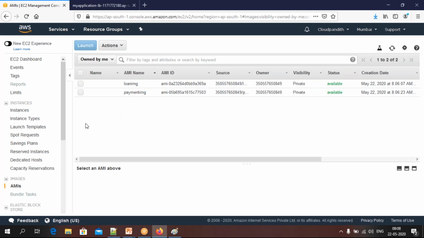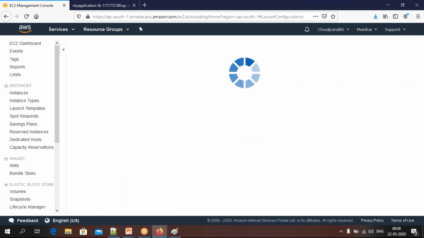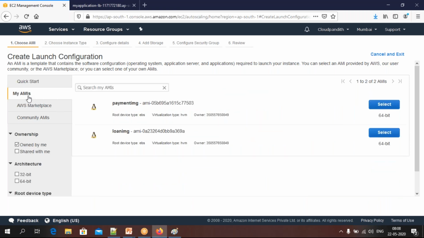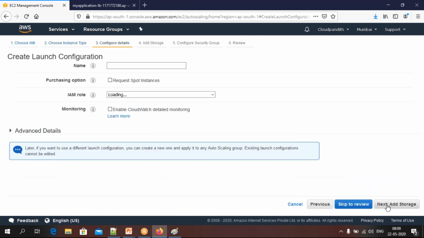See, my images are available. Now, how do we create a launch configuration? Come here, click on Launch Configuration, then Create a launch configuration. Now you need to select AMIs. Do you want to take this? No, go to My AMIs. See, you have created two images. First I will go with the payment image. Click on the payment image, and I want the same micro instance type. Click configure. This is the template name, payment temp.